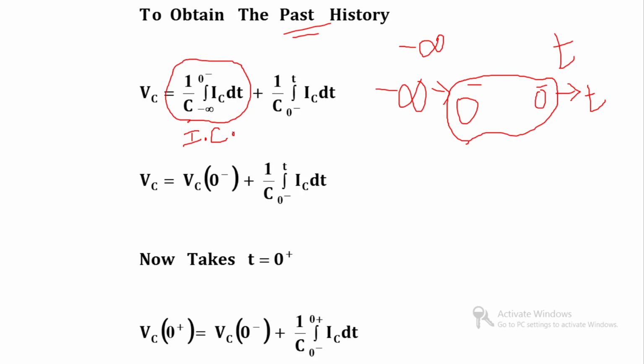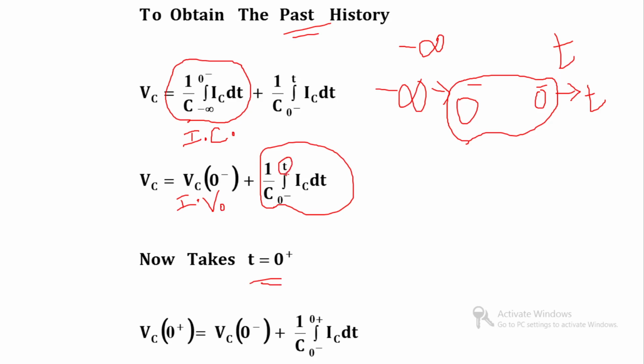And this term, 1 by C integration from 0 minus to t of IC dt, is known as the actual voltage after switching, and the first is known as the initial voltage, clear, Vc 0 minus.